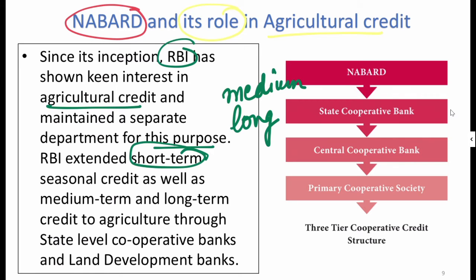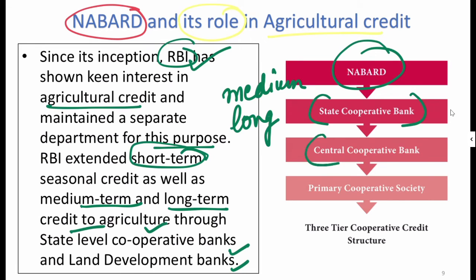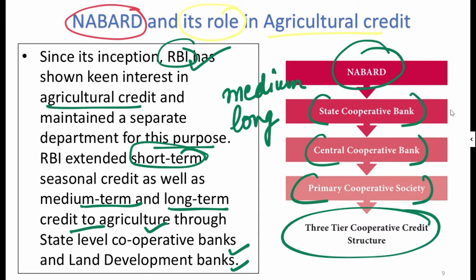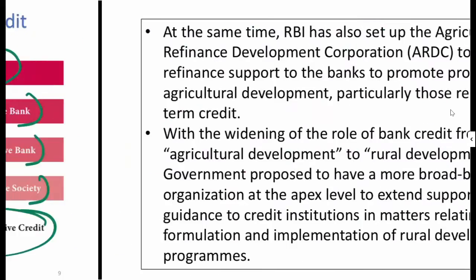Now seasonal credit as well as the medium term, long term credit to the agricultural through the state level cooperative banks and the land development bank. Earlier RBI used to do these functions. Now NABARD has the state cooperative banks under it, central cooperative banks under it, and primary cooperative banks under it. So this is a three-tier cooperative credit structure of the NABARD.